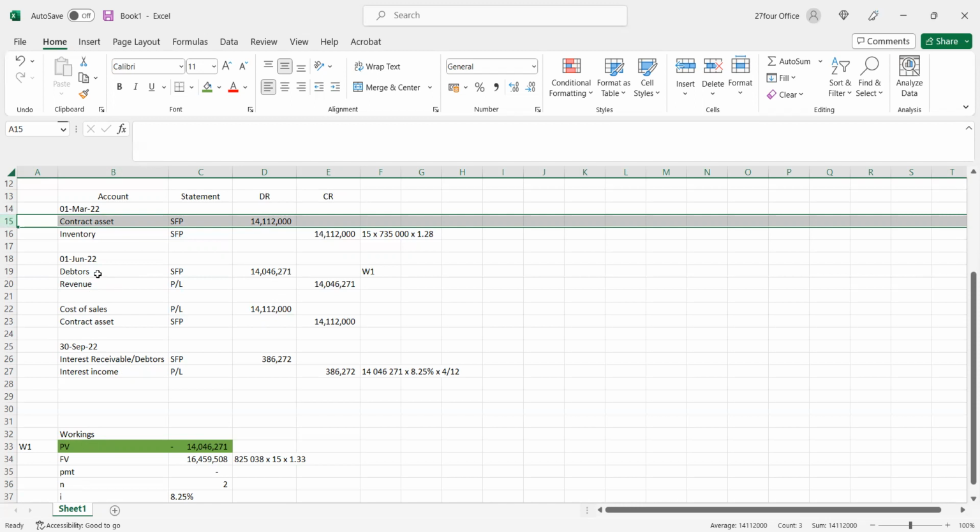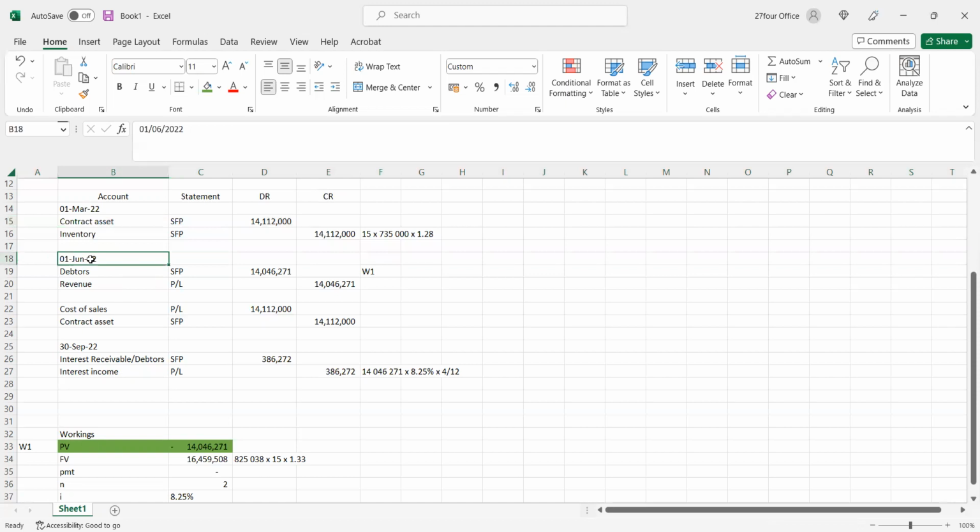Okay, but so that's why we did that. On 1 June, we can recognize revenue. We don't recognize any refund liability because the 90 days have expired, so the refund period has expired. So all 15 can be recognized, but we needed to do a discount because the amount they gave us is only paid in 2 years' time. So we needed to calculate the present value.